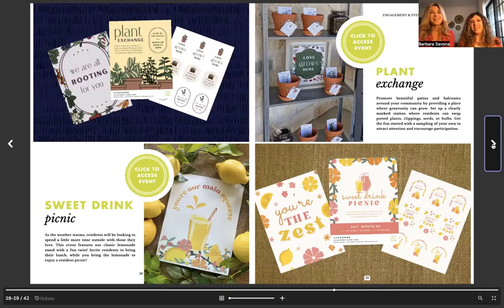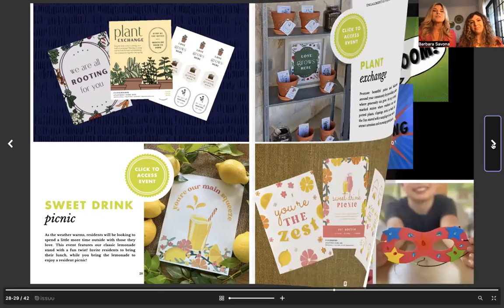I love that idea. And what I love about that too is I have seen some of you that have larger budgets put together pre-purchased charcuterie boards, like mini ones, which can also be really nice. So again, accessible at all price points. We've also done this event where you get the tiny lemonade packets from Amazon. You just add them to one of the gift tags, and you let residents come and grab and go. So there's so many ways you can do it.